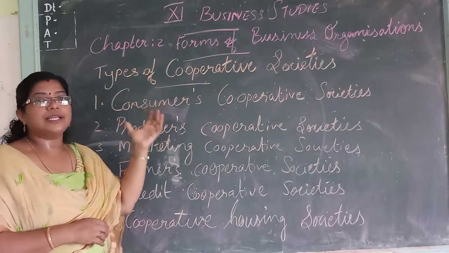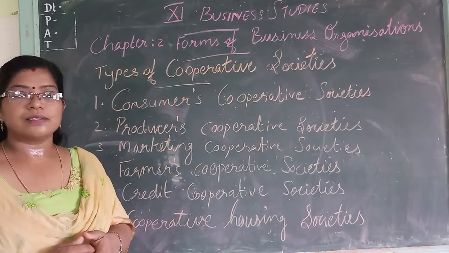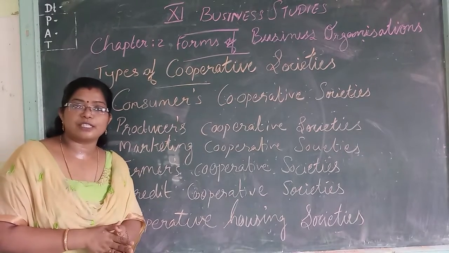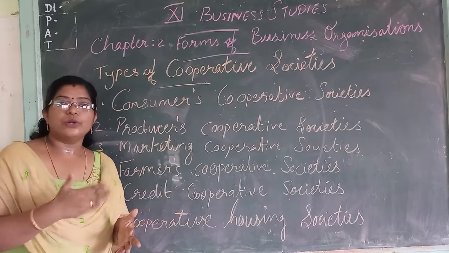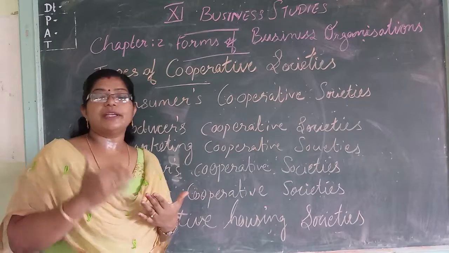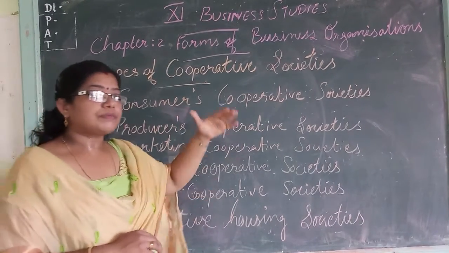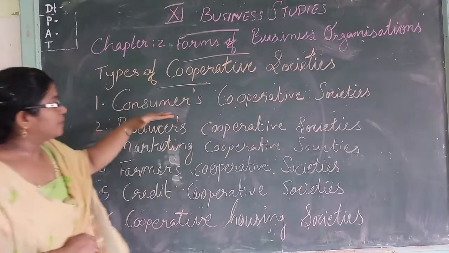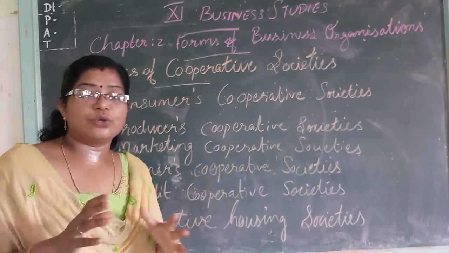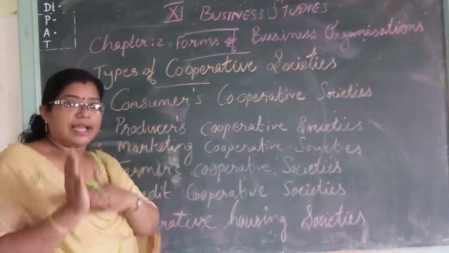So how can they sell these goods at a reasonable price? In the previous classes also we discussed this point. A cooperative society's main aim is to eliminate the middleman. So by avoiding or minimizing the middleman, the cost is reduced.